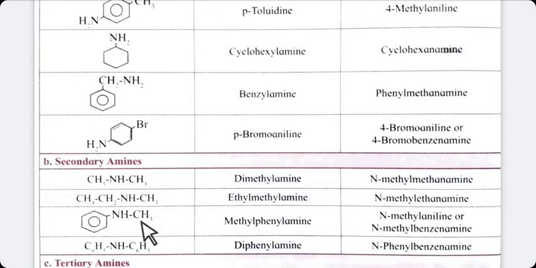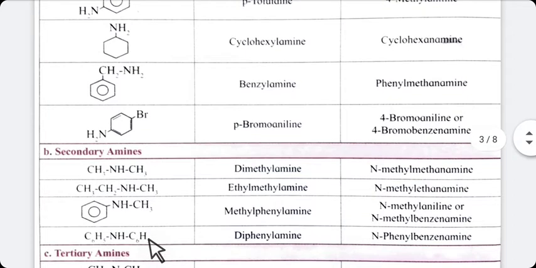From the right side a CH3 group is there, and on the left side a phenyl ring is there. Again we are using alphabetical order, so the name of this compound is methyl phenylamine. The next, on both sides of NH, a C6H5 phenyl group is there, so 2 phenyl groups are there, that's why diphenyl, and NH is there, so amine.